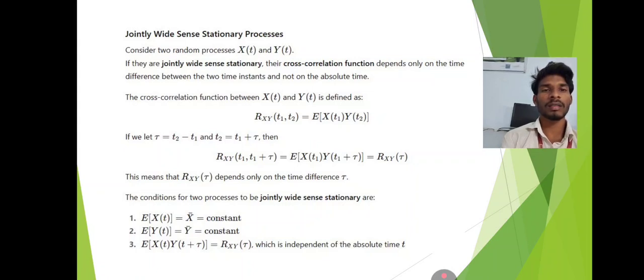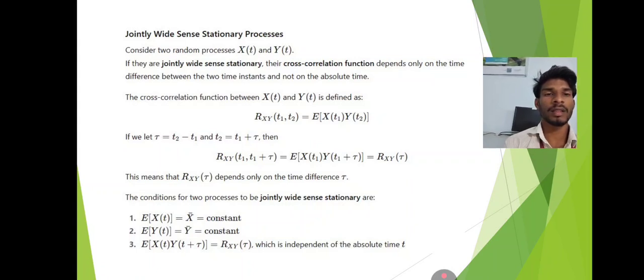The conditions for two processes to be jointly wide-sense stationary are: E of x(t) equals x bar equals constant, E of y(t) equals y bar equals constant, and E of x(t) y(t plus tau) equals Rxy of tau, which is independent of the absolute time.